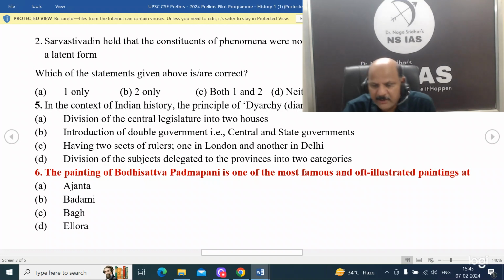It is not correct. Introduction of double government at central and state government is not double government. Having 2 sets of rulers, one in London and another in Delhi, is not it. Then division of the subjects delegated to province into 2 categories, this is correct. This is the double government.